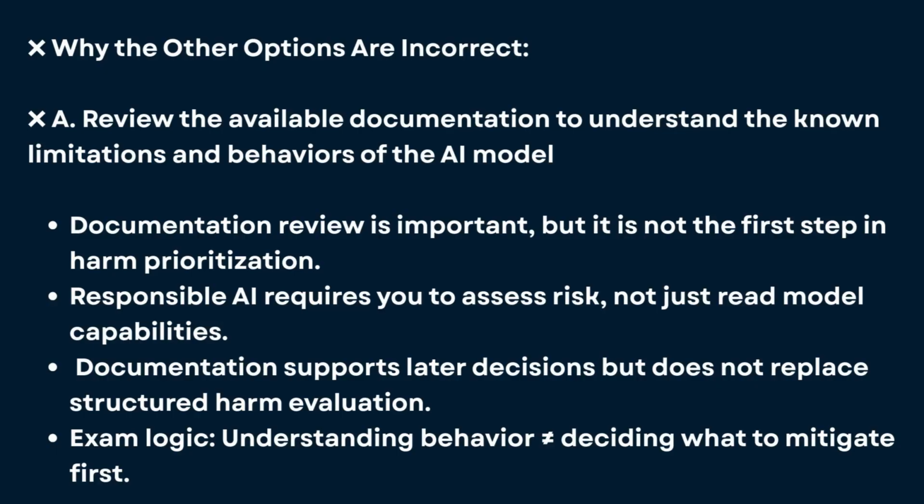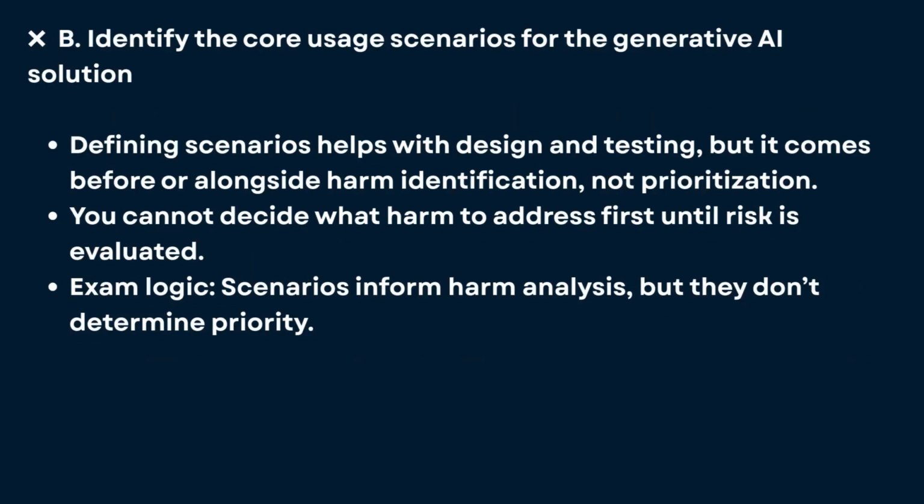Option A. Reviewing documentation is important, but it does not prioritize risk. Responsible AI requires structured harm evaluation, not just understanding model behavior. Documentation supports decisions later, but it does not replace risk assessment. So option A is incorrect.